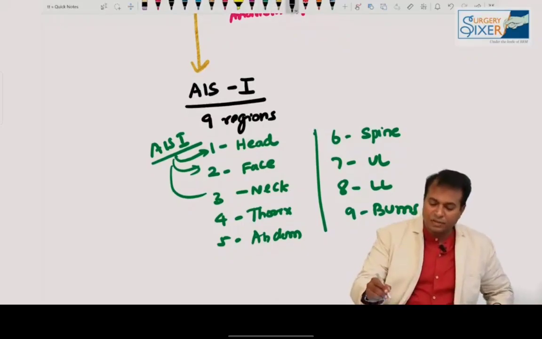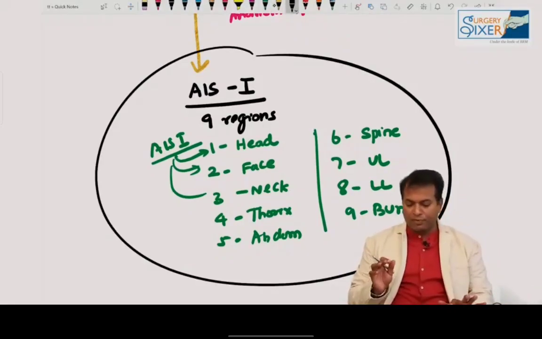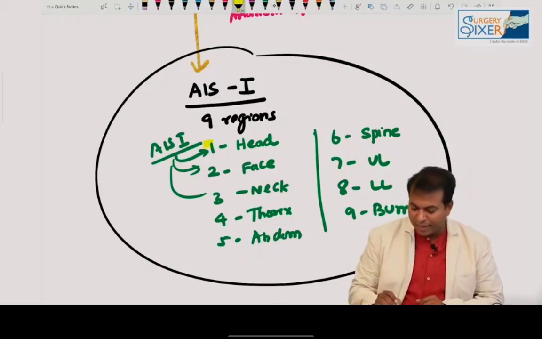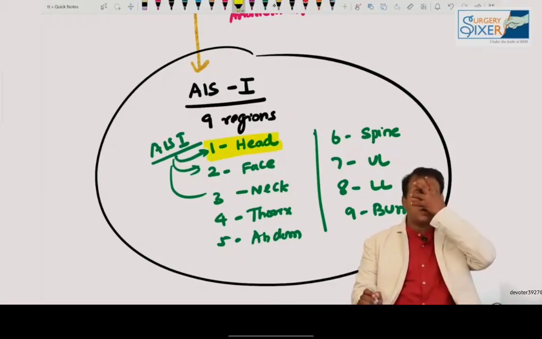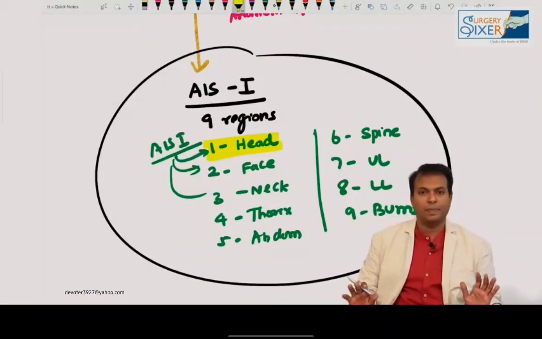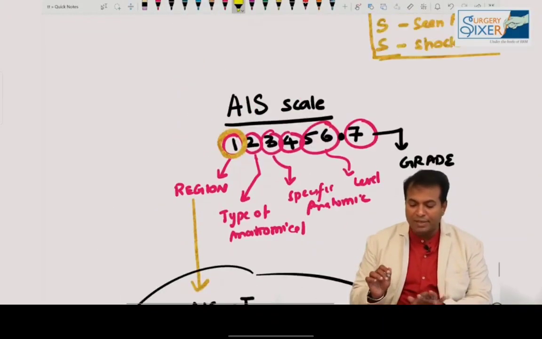So this is the AIS scoring system, 1, 2, 3, 4, 5, 6, 7, 8, 9. So these are the AIS 9 regions. Please don't forget. The question asked 2 years back in AIIMS: AIS 1 stands for head injury, 2 for face, 3 for neck, 4 for thorax, 5 abdomen, 6 spine, 7 upper limb, 8 lower limb, 9 burns.